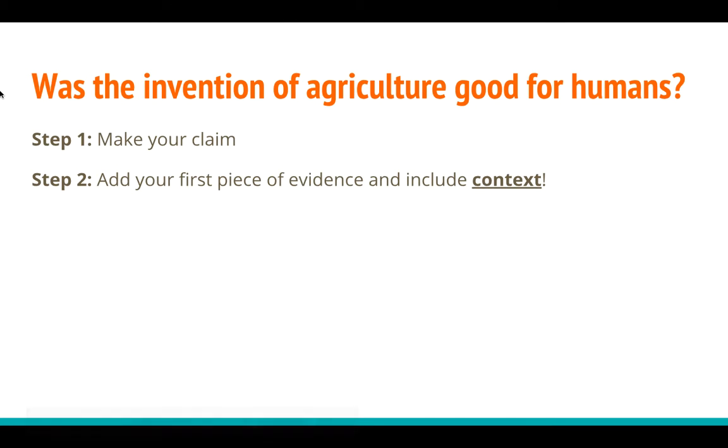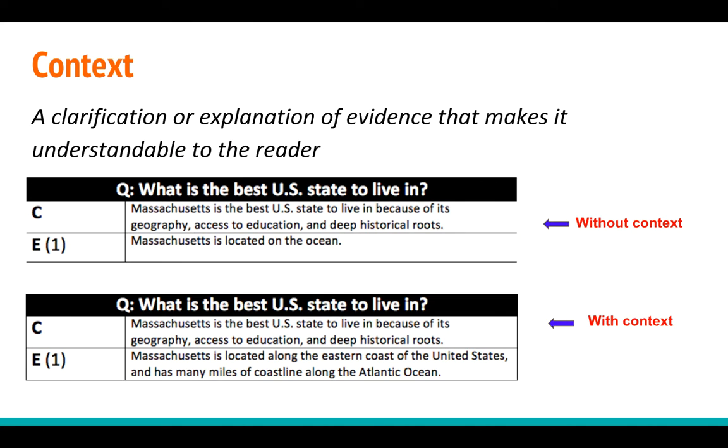Now that you've made your claim, the next step is to add your first piece of evidence and be sure to include context. Context is a clarification or explanation of evidence that makes it understandable to the reader. Here are two examples of evidence, both without context and with context.